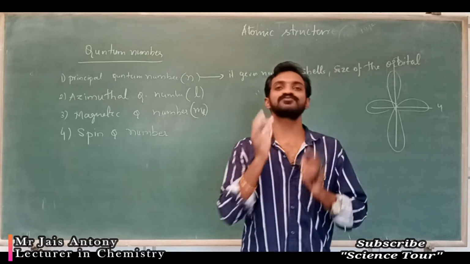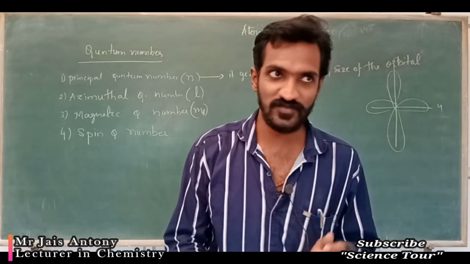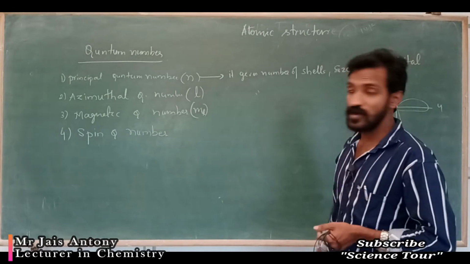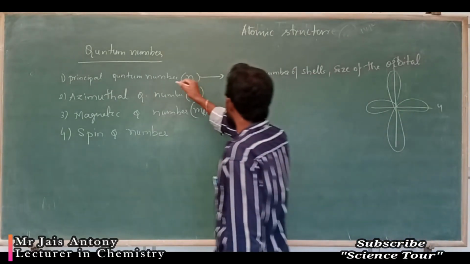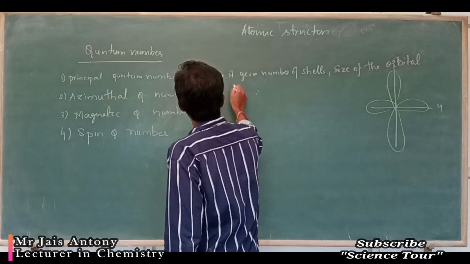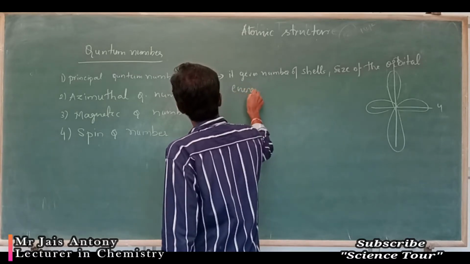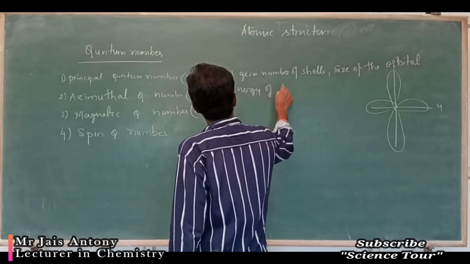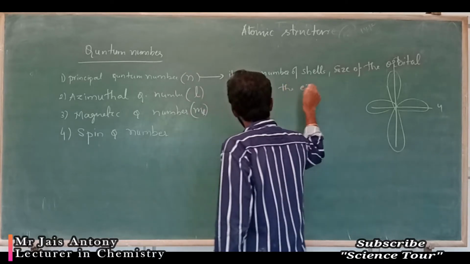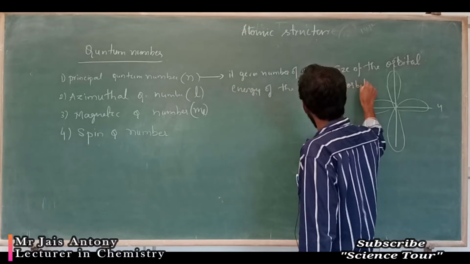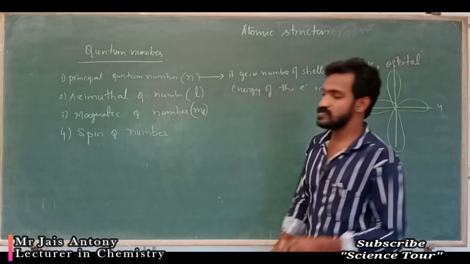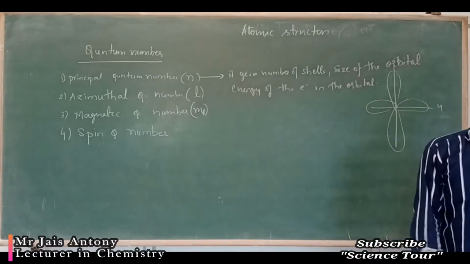In general, you can say the electron house is called orbital. Size of the orbital. Or by knowing this value, you can find out the energy of the electron in the orbital.